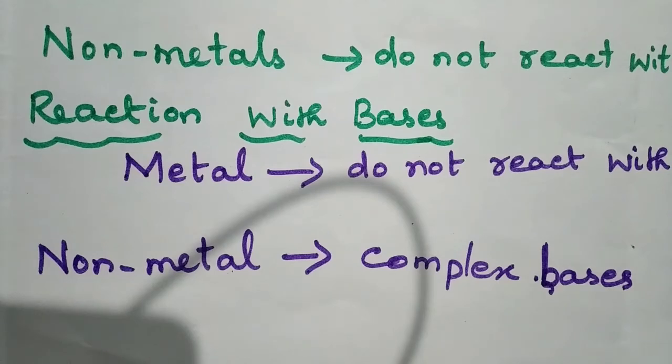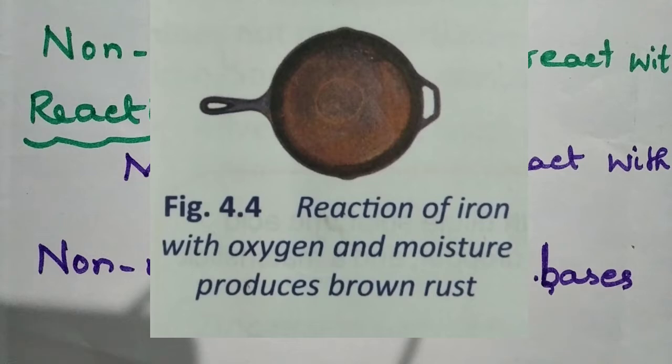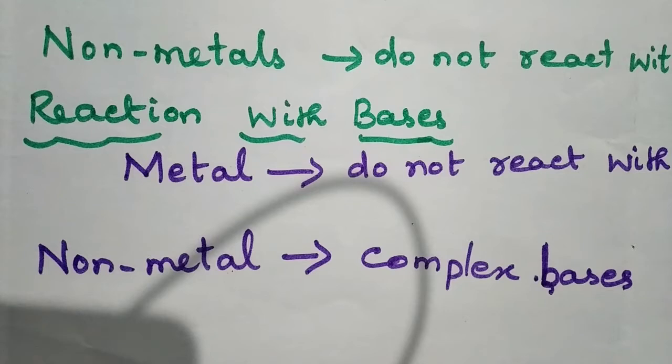Iron reacts with oxygen and moisture present in the atmosphere to form a brown flaky layer, that is called rust. This rusting of iron is due to the formation of hydrated iron oxide when iron reacts with oxygen and moisture present in the atmosphere. This is the first reaction, happening with iron.